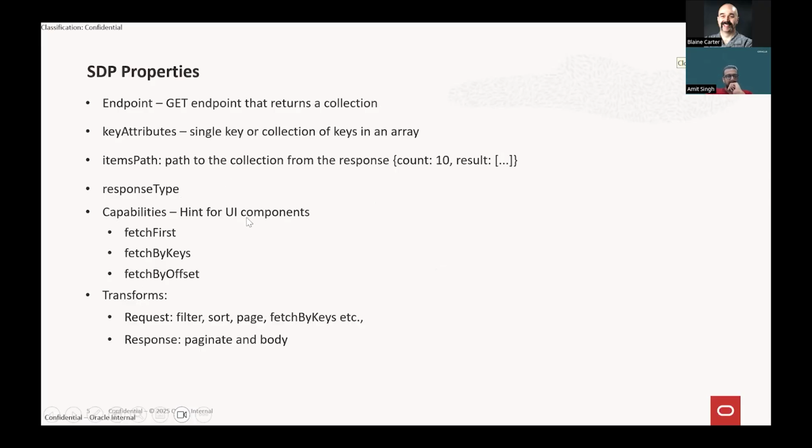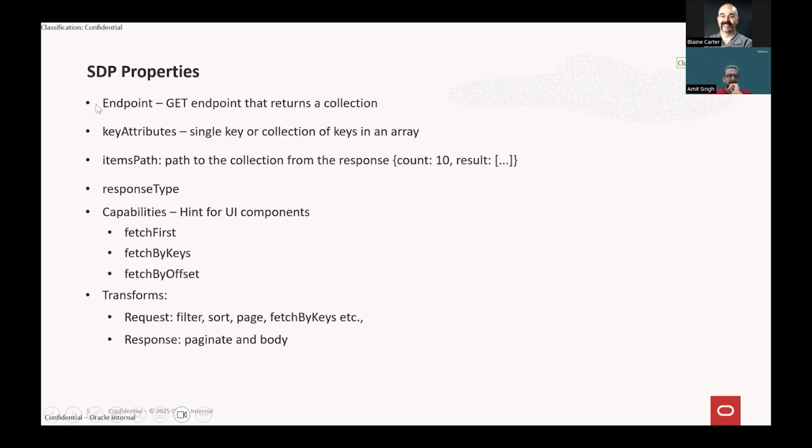As I was saying, we'll discuss some of the basic, common, or important features of the SDP, which will help us understand more what an SDP is and how we can leverage it, or how we can utilize all the features that are available in the SDP, right? So this is a basic endpoint.